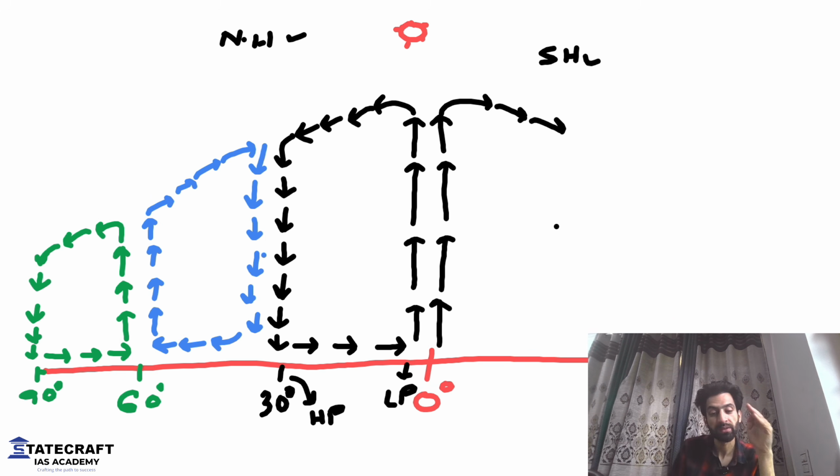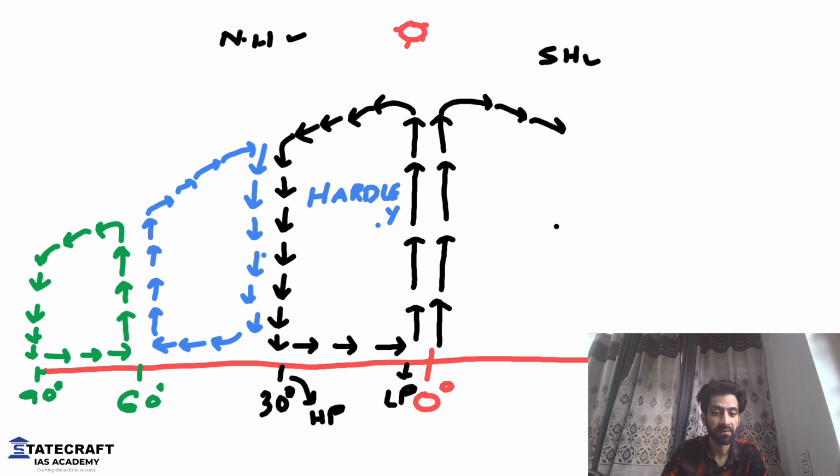This is how the circulation of air in the atmosphere takes place. The same thing will happen on the other side as well. Now, don't you think they are formed like boxes or cells? Yes, exactly. First cell is called Hadley cell. This is your first question. What is a Hadley cell? The cell that's formed between equator and 30 degrees. This is Hadley cell. The second cell that's formed between 30 degrees and 60 degrees is Ferrel.